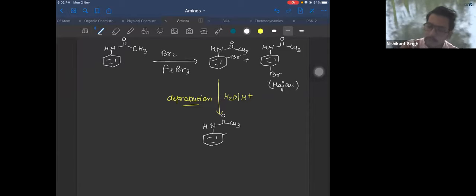Direct reaction is not possible. We need to do the protection and deprotection both, right? Is that clear, everyone? Anyone having any doubt in this, please ask. How does deprotection happen if the lone pair is in resonance? Why can it not happen?